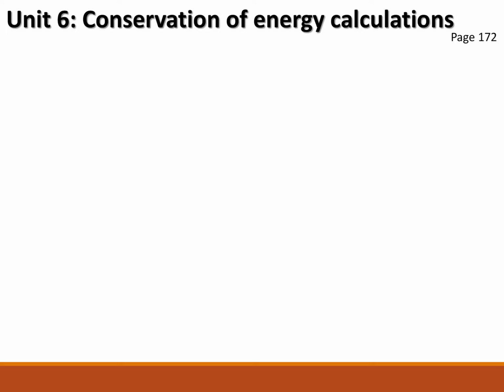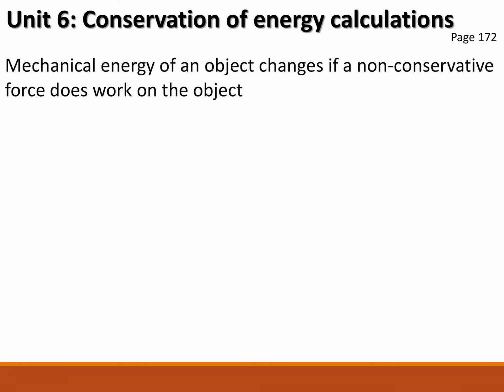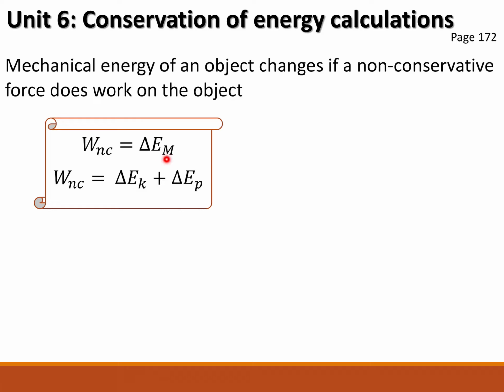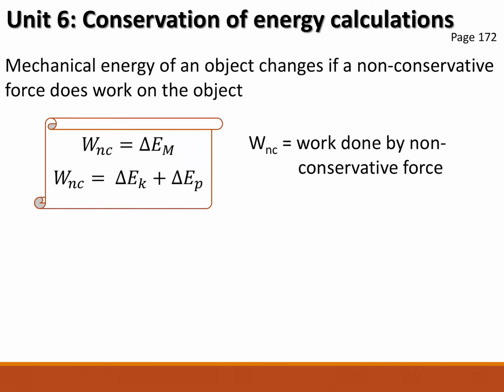Conservation of energy calculations. Well, mechanical energy of an object changes if a non-conservative force does work on it. So the change in the mechanical energy is the work done by the non-conservative force. Change in mechanical energy means EK has to change, and so does EP. NC stands for non-conservative force.